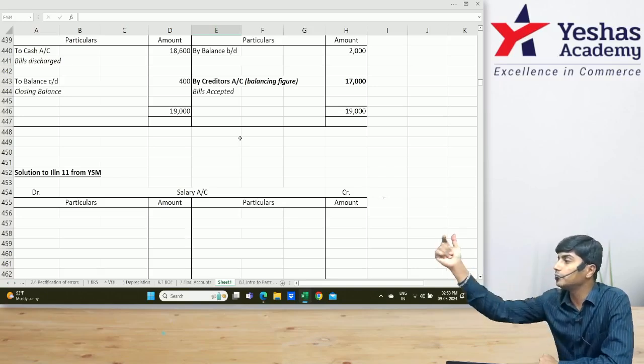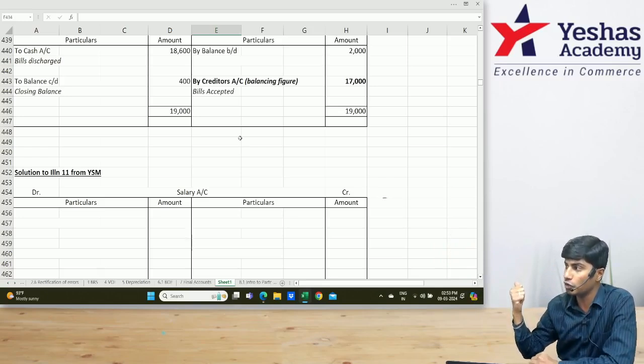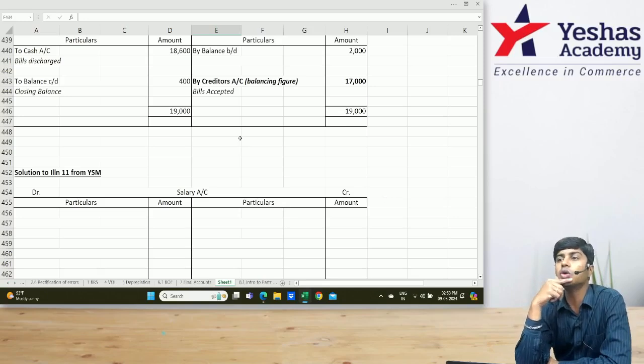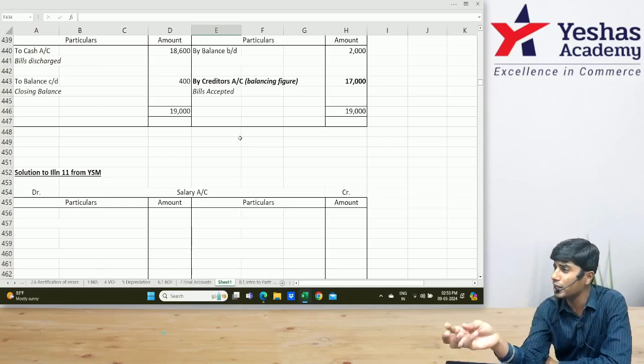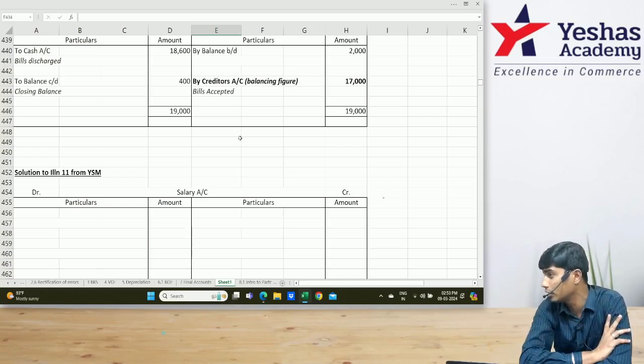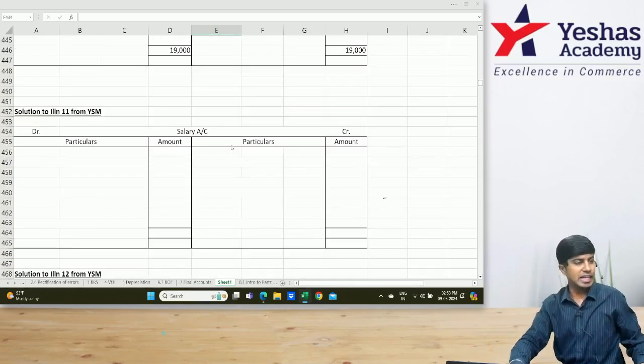Now we'll learn questions on expenses and incomes. We'll do a couple of questions on expense and income. I will give you a little homework on how to deal with debtors and creditors at home: some questions on debtors, creditors, bills receivable, and bills payable. You have to try them at home and come. If in case you don't get them, tomorrow in the first hour I don't mind spending time doing your homework questions all over again. But you'd have to try. Come on, let's start with the salary account.